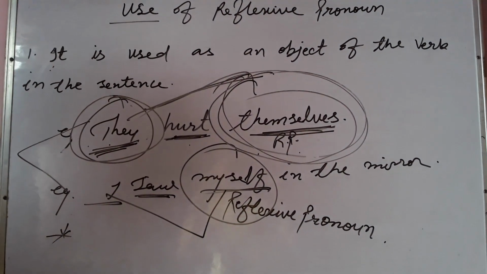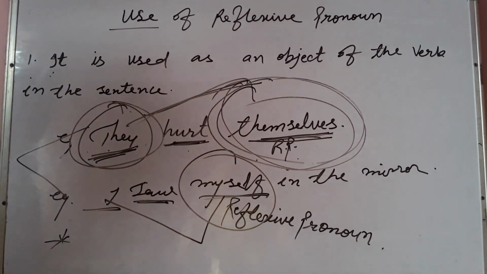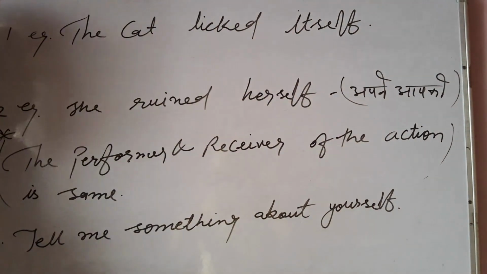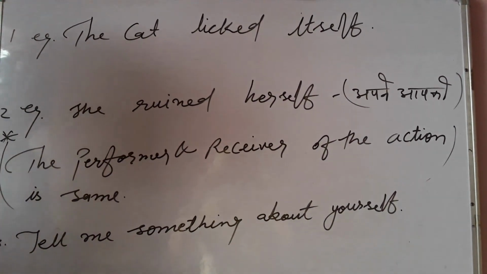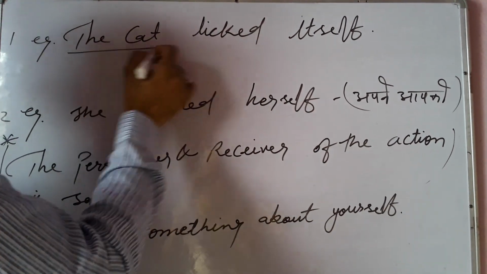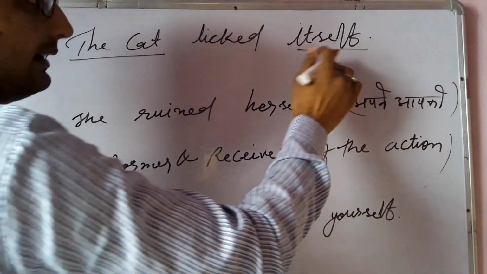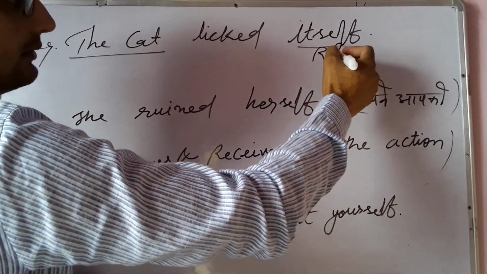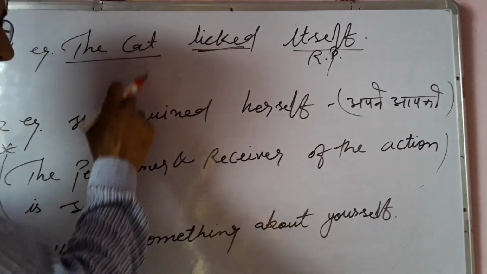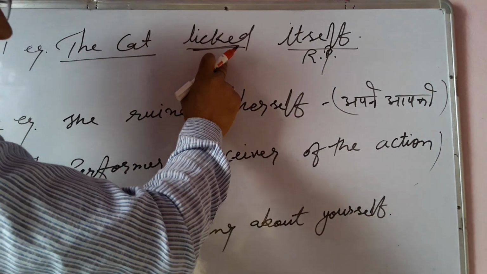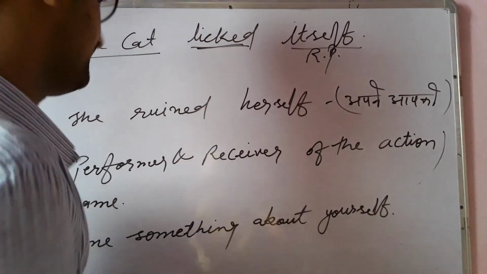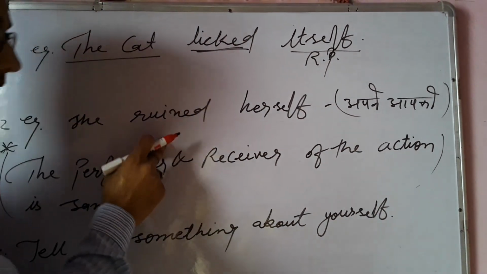So dear students, now to make it more clear to you, we need to understand some more examples. These are some examples of reflexive pronoun. First one is, the cat licked itself. This one is the subject. It is an object, reflexive pronoun. It is the verb here. The cat performed an action of licking, and it is also affected by its own action. The cat licked itself. Next one is, she ruined herself.